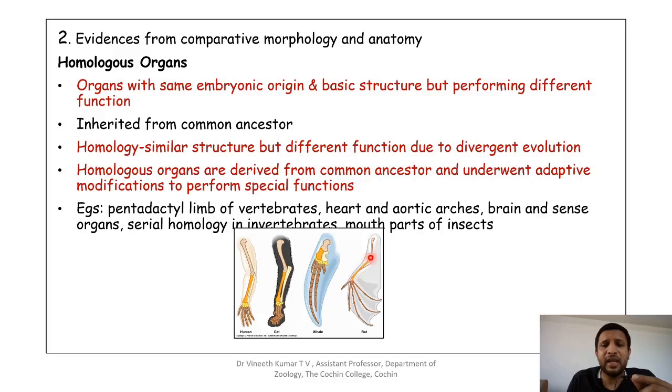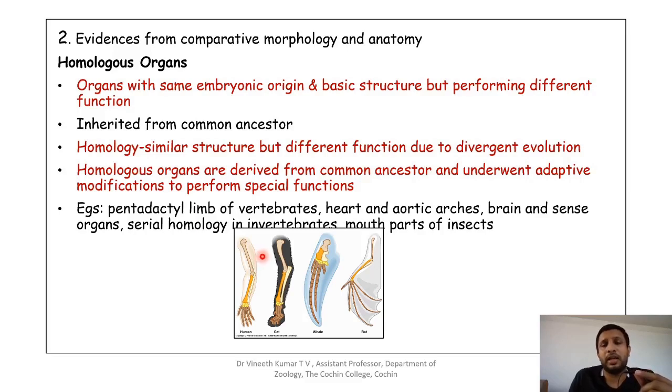Then you have the other bones, the carpals, etc., which are shown in yellow. So every basic plan is the same, but you can see that because of the different functions, the forelimb in man is used for grasping, etc. And in the case of cat, it is used for locomotion. In whales, it is used as flippers, and in bat, it is used for flying. So the functions are different, but you can see that the basic plan is the same.